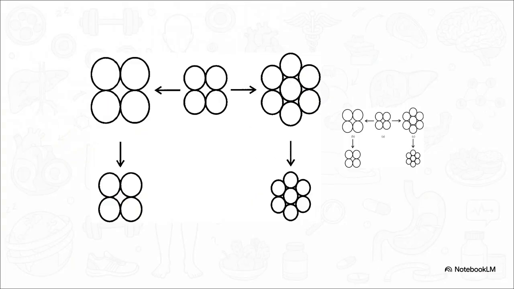And when we zoom into the cellular level, we see 2 very distinct pathways. On the left, you have hypertrophic obesity. This is where a normal number of fat cells simply become enlarged. But on the right, you have hyperplastic obesity, where there's an excess number of fat cells. Now here is what is truly concerning. When a person loses weight, their fat cells only shrink. They do not disappear. So someone with hyperplastic obesity, meaning they just have too many fat cells, has to shrink those cells to an abnormally small size just to appear normal weight. This creates a permanent, lifelong metabolic struggle.